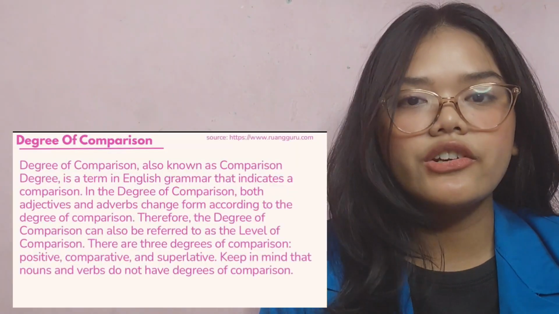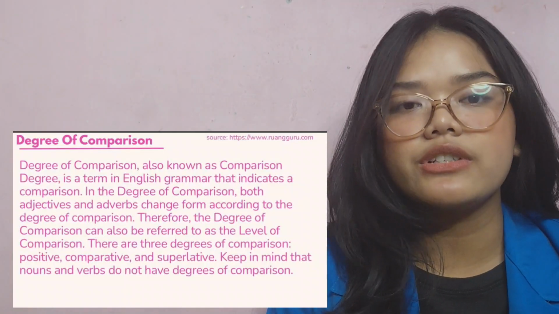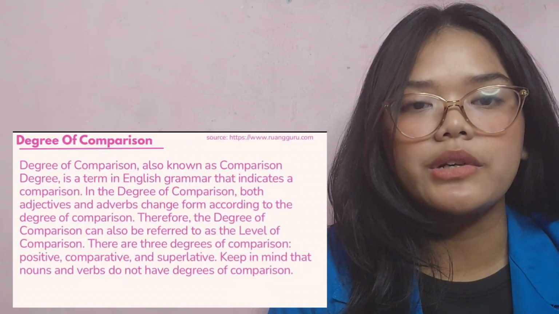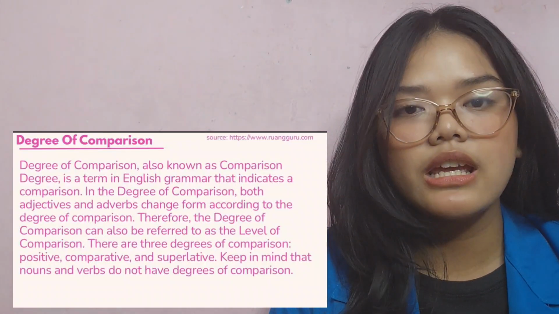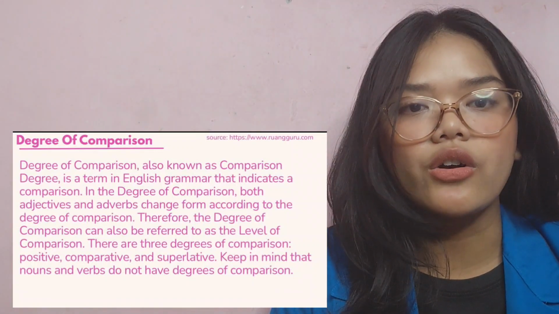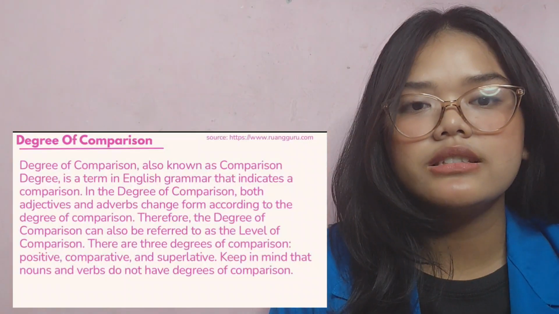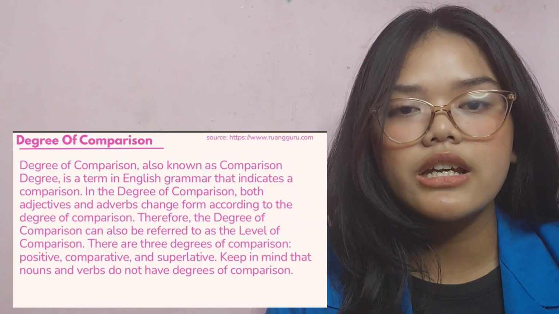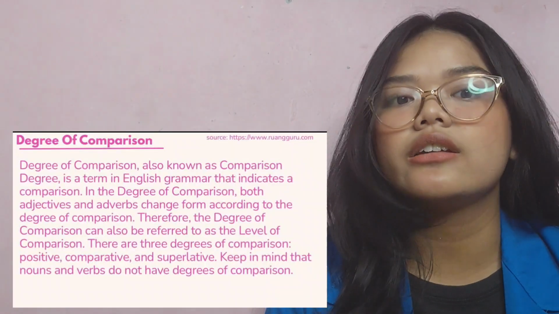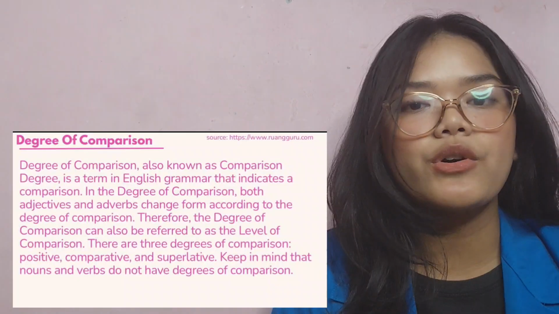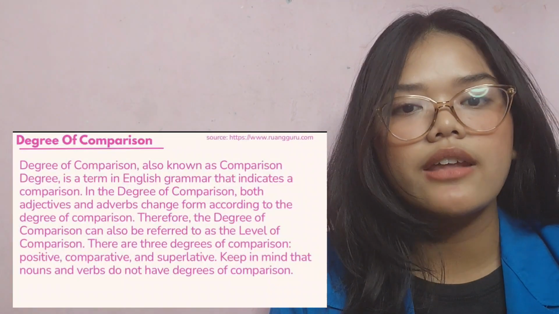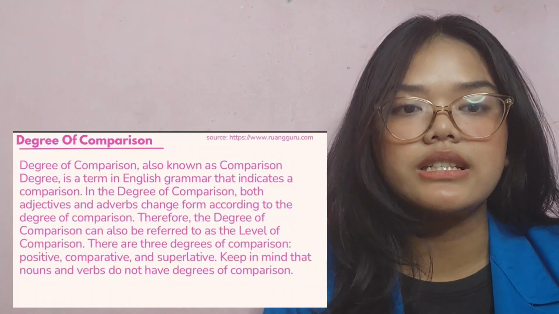The next topic is degrees of comparison. Degree of comparison, also known as comparison degree, is a term in English grammar that indicates a comparison. In the degree of comparison, both adjectives and adverbs change form according to the degree of comparison. Therefore, the degree of comparison can also be referred to as the level of comparison. There are three degrees of comparison: positive, comparative, and superlative. Keep in mind that nouns and verbs do not have degrees of comparison.